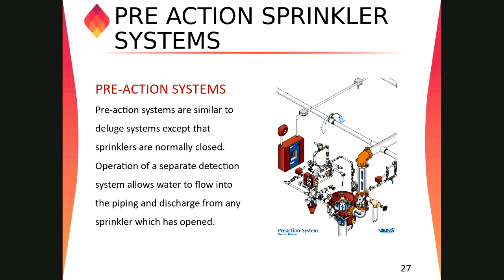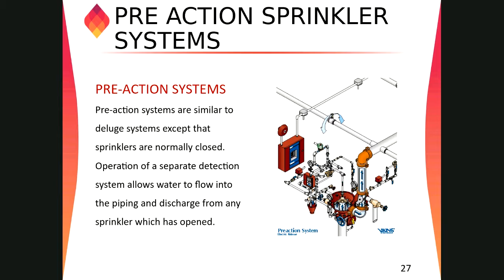In the non-interlock system, water will go inside the piping either by operation of the sprinklers or by operation of the detection system. Last, we have the double interlock system.